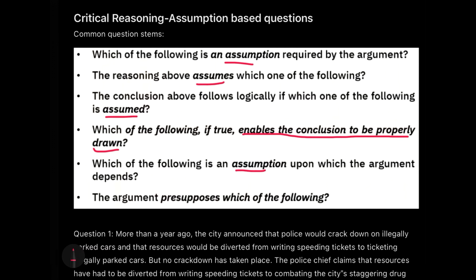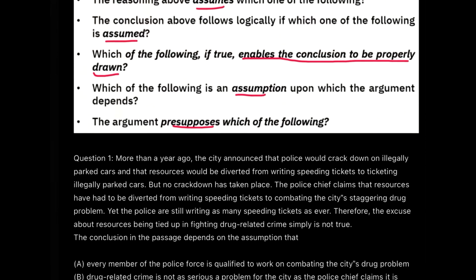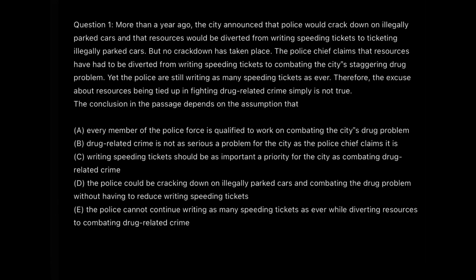And the other question stem is the argument presupposes. Presupposing is a synonym of assuming only. So if you get this word as presupposes, please don't get confused. Just go for the assumption. Okay. Now let's move down to the first question. I'll be giving two examples, and I think they are quite different in themselves, so they would really help you understand the variety provided in these assumption type questions. So let me just scroll down and show you the first question.